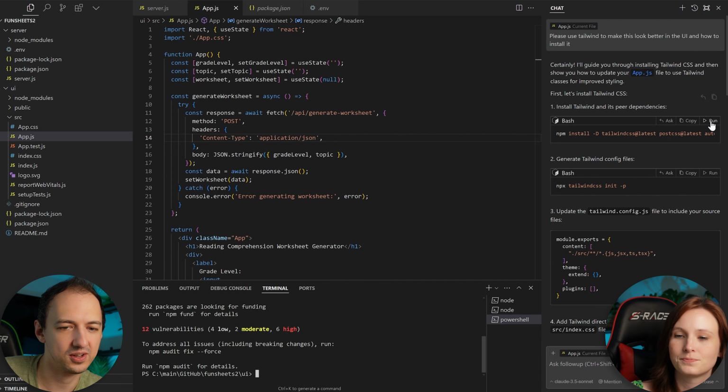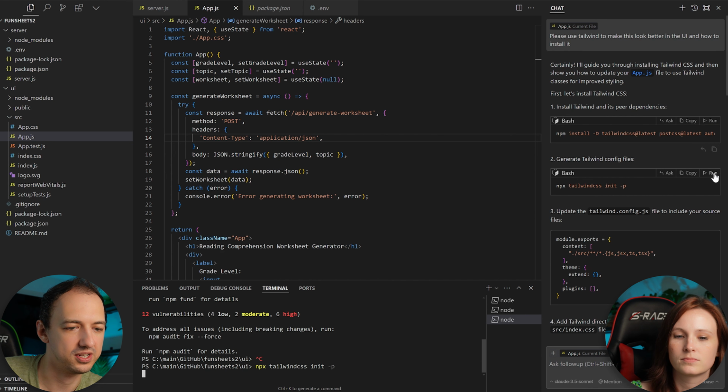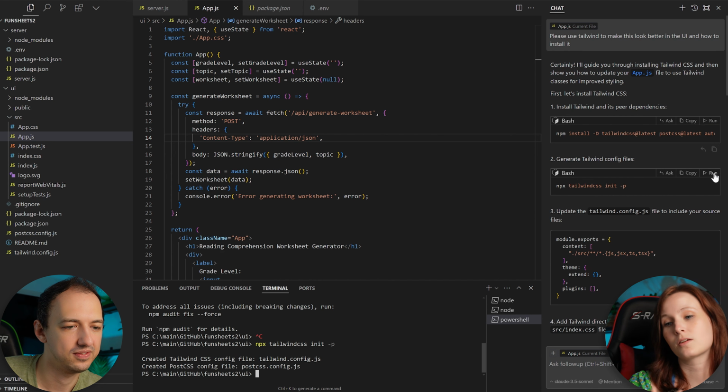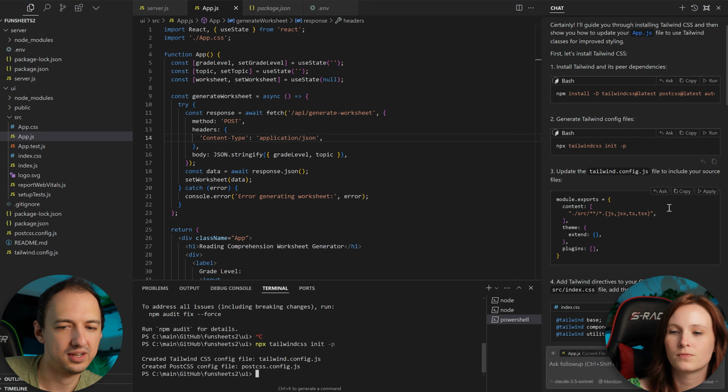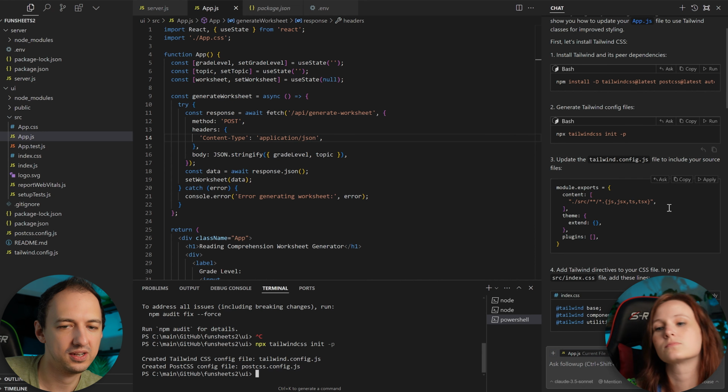And let's run the next command as well, which is going to set up our Tailwind in our project. That's nice that it reduces a step there for me. Yeah. Because copy pasting is annoying. Totally. Okay. And then we got to update the Tailwind config.js file to include the source files.